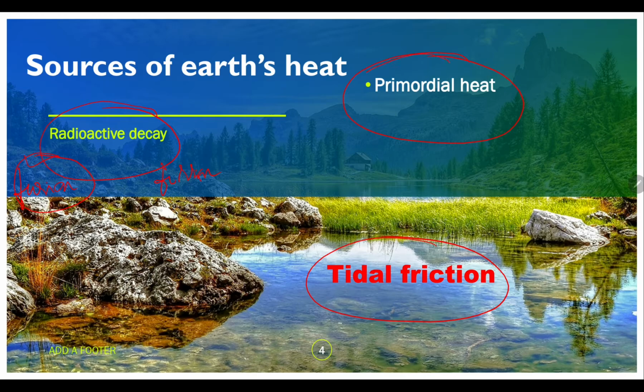Next we have the primordial heat. This is the heat which has been left over from when Earth was formed. So the rest of the heat apart from radioactive decay is the primordial heat, left over from the Earth's formation.